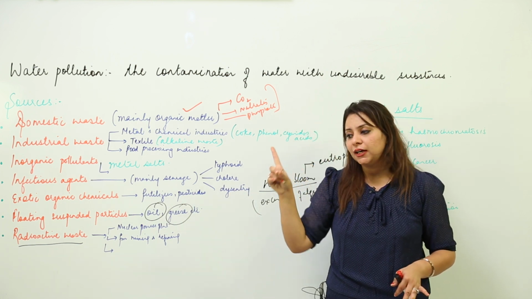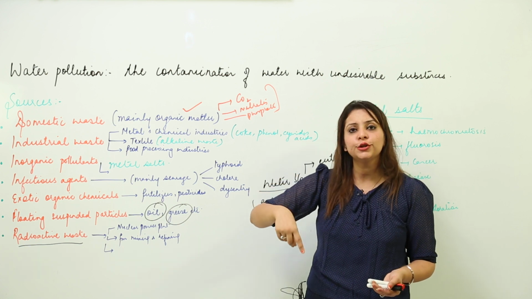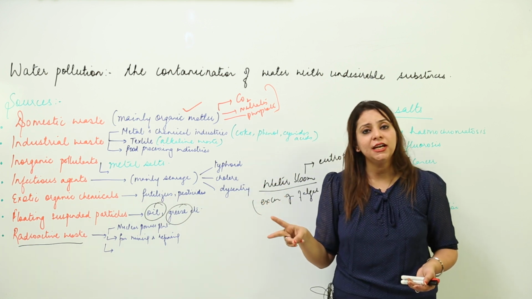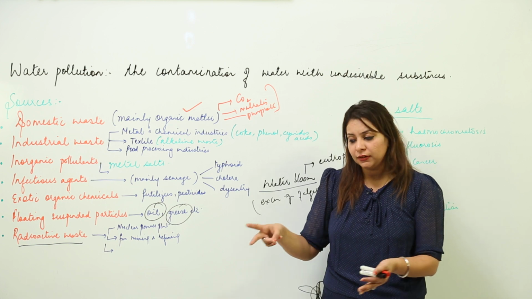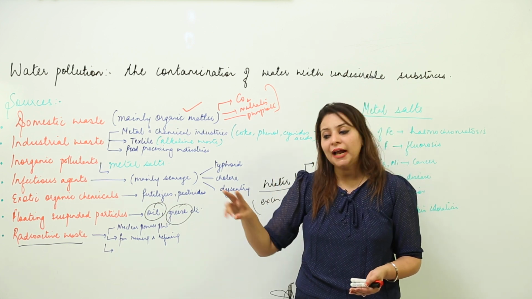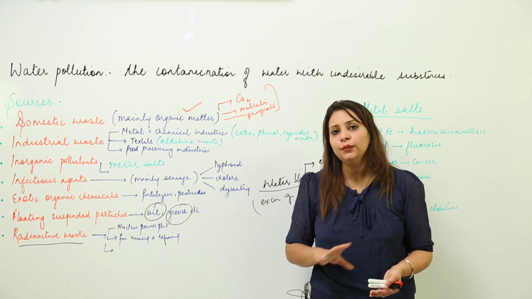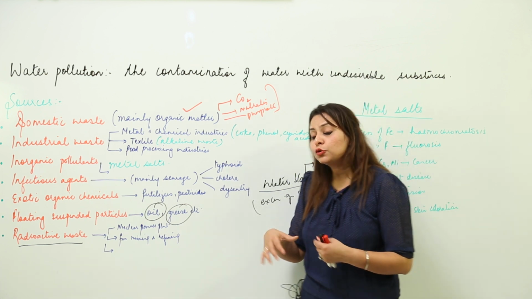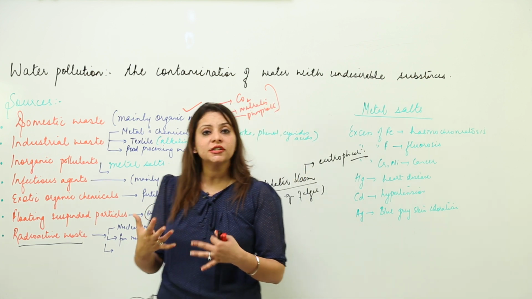One is the addition of oxygen into water from the atmosphere, and the second is the release of oxygen from the aquatic plants as a result of photosynthesis. So these two things are adding oxygen into the water bodies. Now there are so many factors which are using the oxygen.